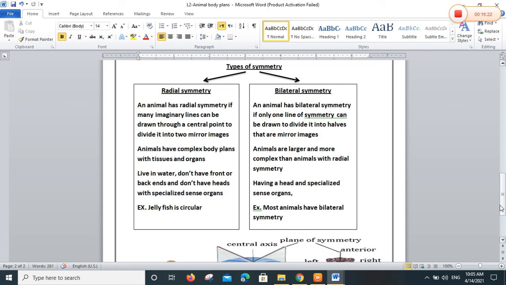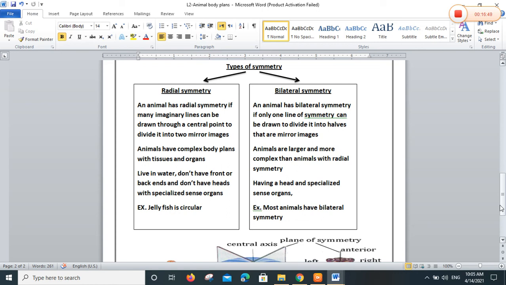Where is the head of a starfish? No head. Look at page 144. No head, no front or back, no arms, no legs. Yes? We have radial symmetry, which can arrange the body, and they do not have heads with specialized sense organs. Can you give me an example for radial symmetry?